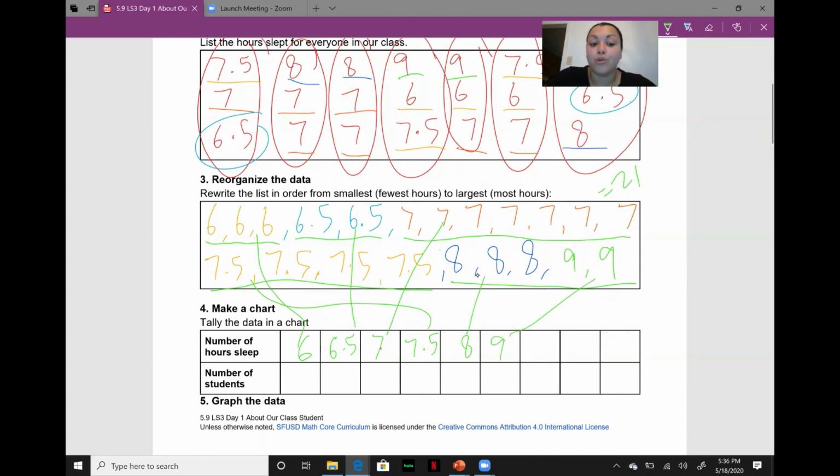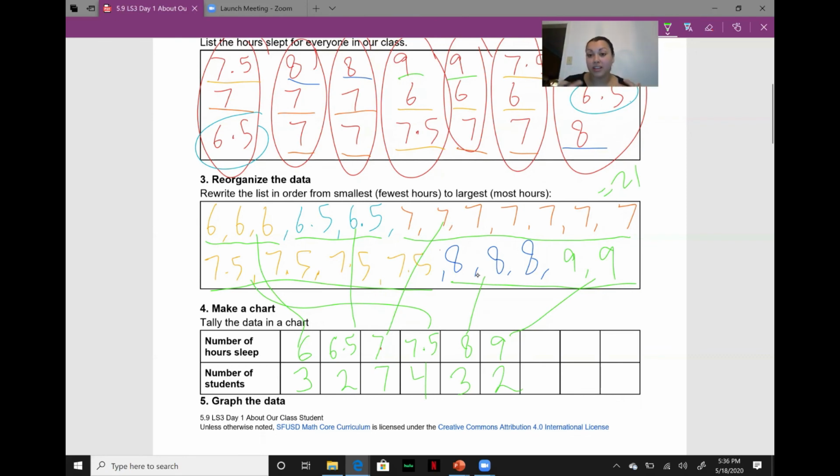Then we're going to say the number of students that said they slept that many hours. So we had 3 students select 6, 2 students select 6.5, 7 students select 7, 4 students select 7.5, 3 students select 8, and 2 students select 9.